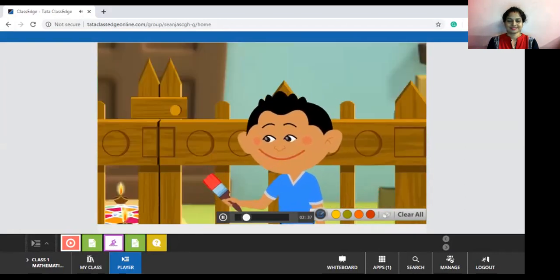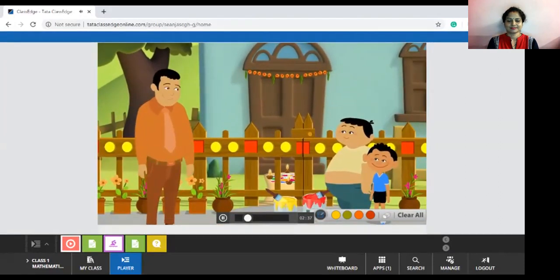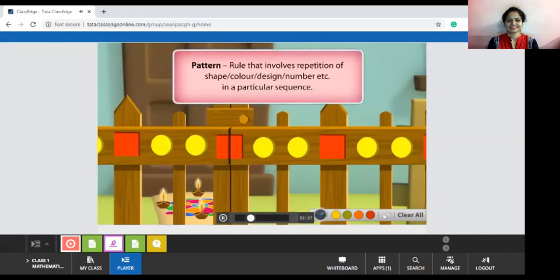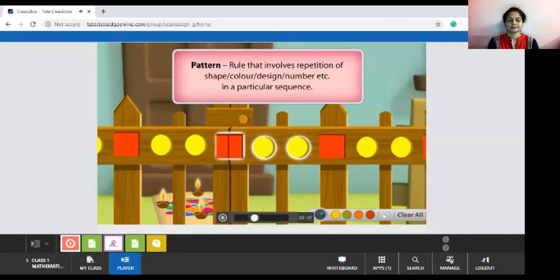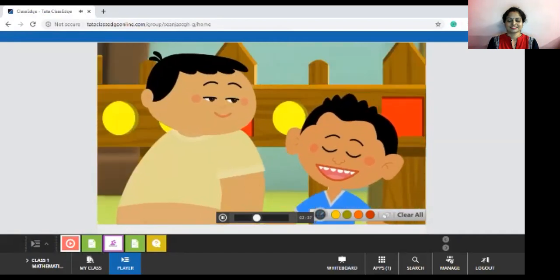Let's get started. After a few hours, Pasha's father stops by the gate. Good job, children. You have managed to create a pattern on the gate. Pattern? Yes. Look carefully. Each red square on the gate is followed by 2 yellow circles. The shape and color are repeated at regular intervals. As a certain rule is being followed here, this becomes a pattern. Wow! We didn't notice that.